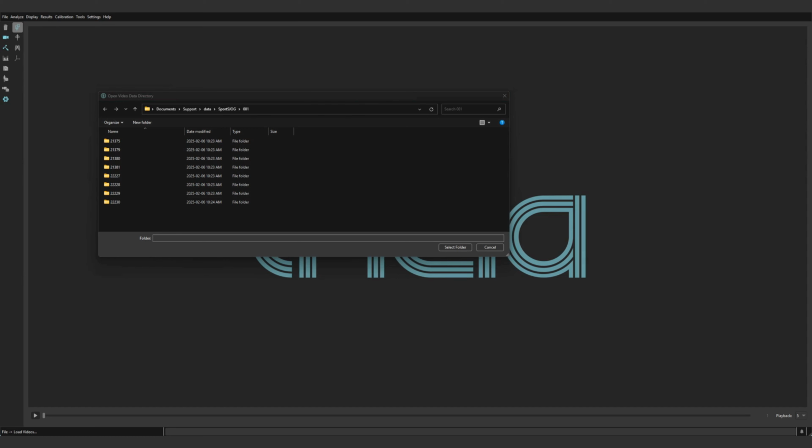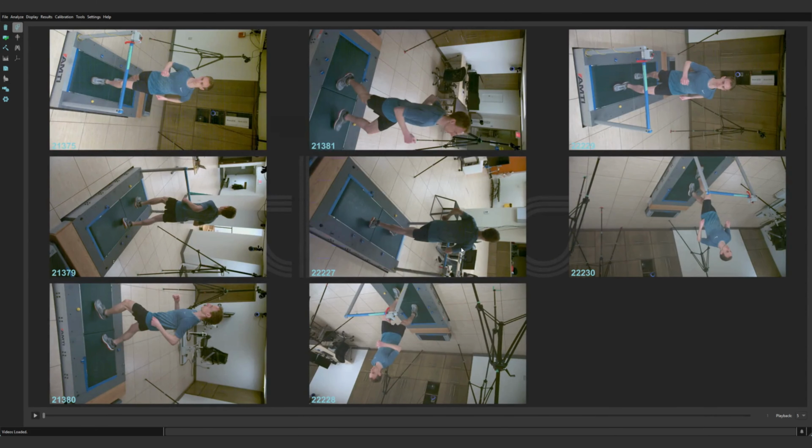First, click the Load Videos button located second from the top of the sidebar. In the File dialog window that opens, navigate to and select the trial folder containing the movement trial you want to process. Make sure that the folder you select only contains videos for a single movement trial. When completed, your video data should be visible in Theia 3D.